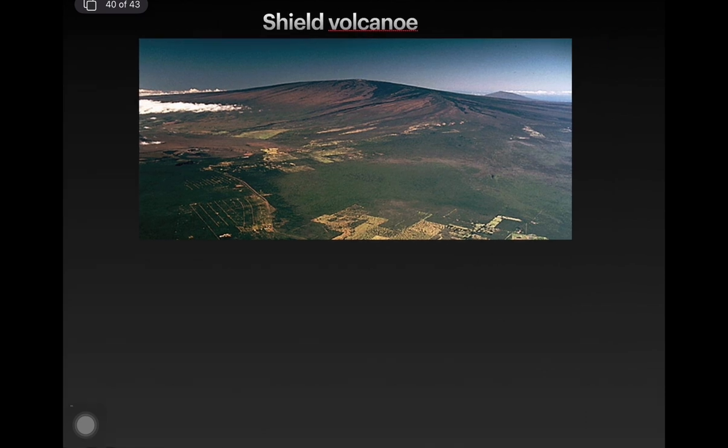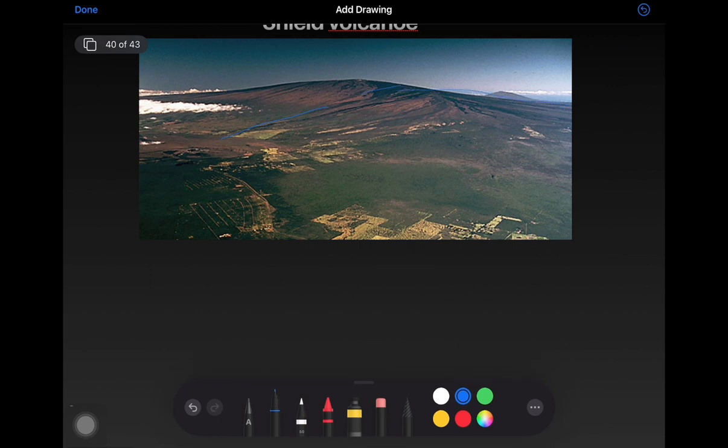First is this shield volcano, as you can see in the picture. This is basically Mauna Loa mountain. This is a shield volcano. The feature you can see in this, these are the largest of all the volcanoes. They are not so steep, but they are spread over a large distance. So these are the largest of all the volcanoes, as you can see in the picture.